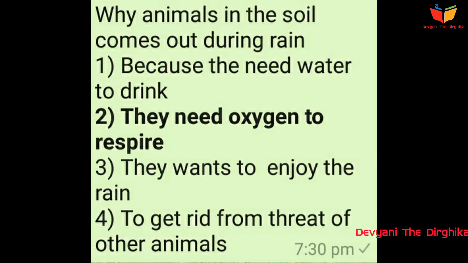During the sunny day, when there are cracks in the soil, air moves inside, and the animals which are living in the soil get oxygen from those cracks where the air is present.